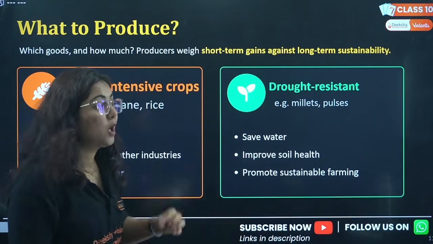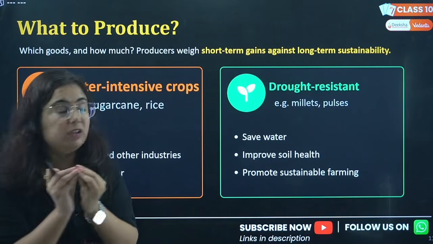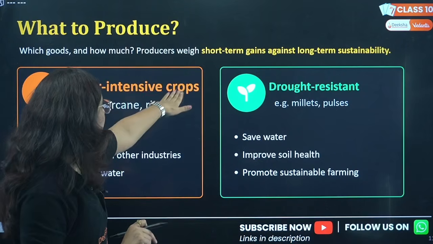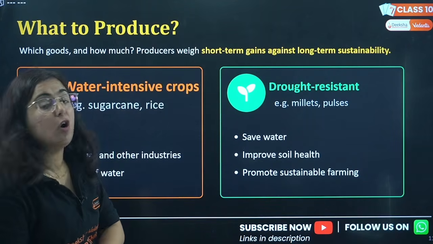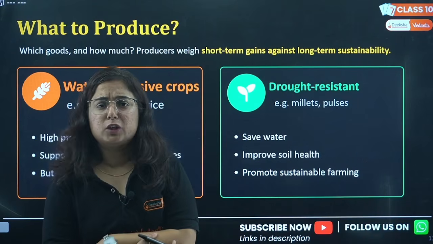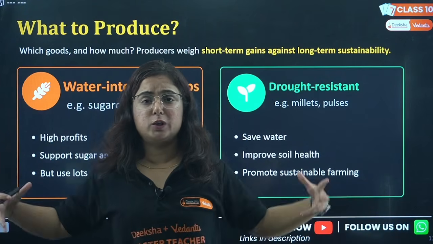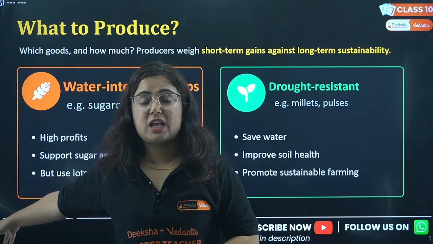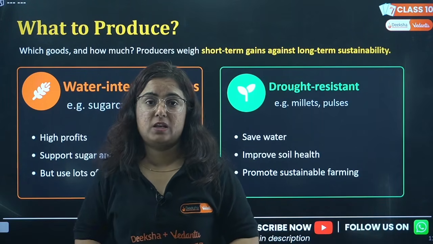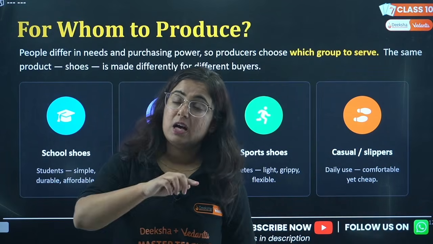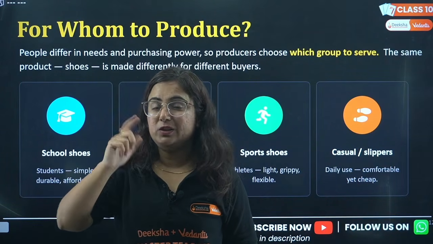So there is a goal, beta, which depends on the resources, which good and how much. Producers weigh short-term gains against long-term sustainability. However, yes, if you have this availability, what will you do? There is no choice between the two. You will choose the one which has more income, even if it affects sustainability. But if you have limited resources, then you need to think.